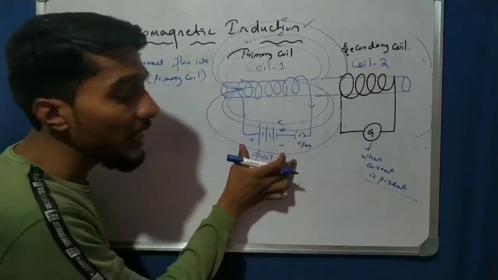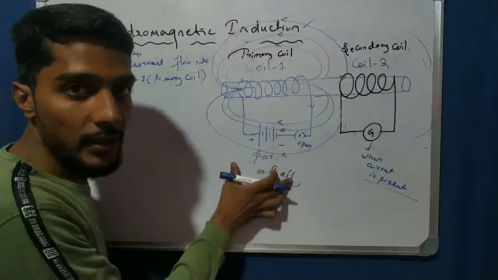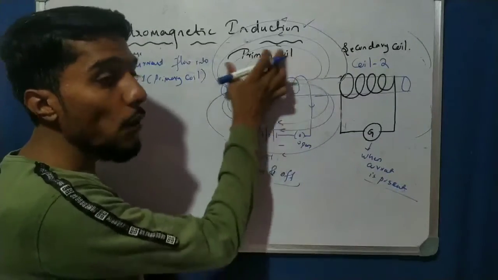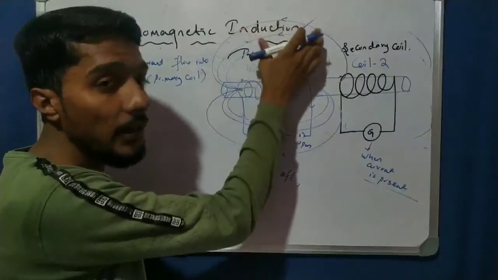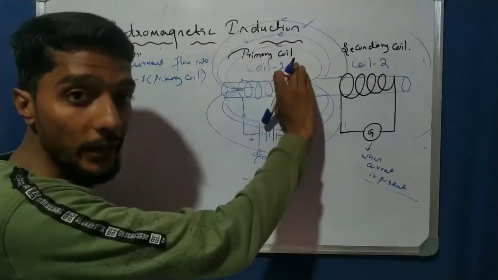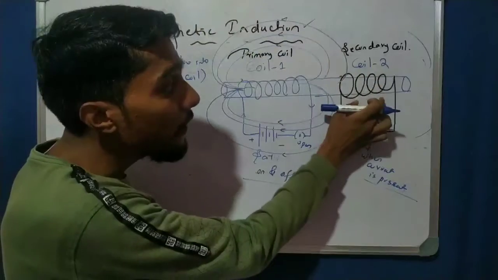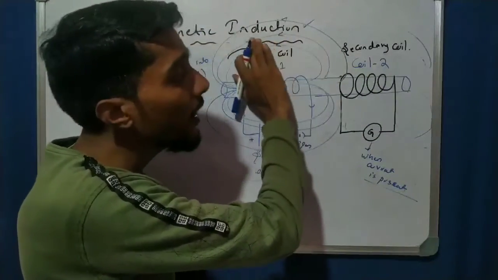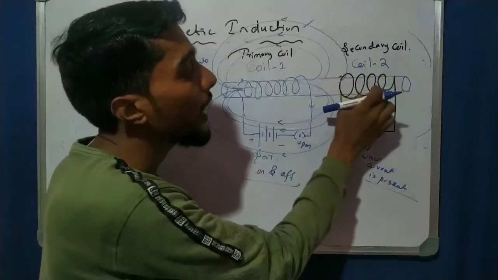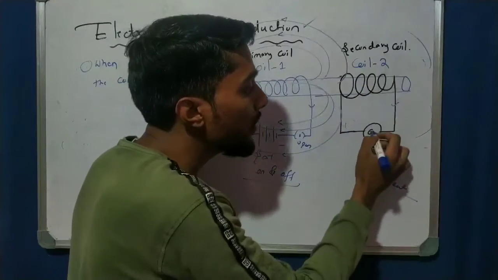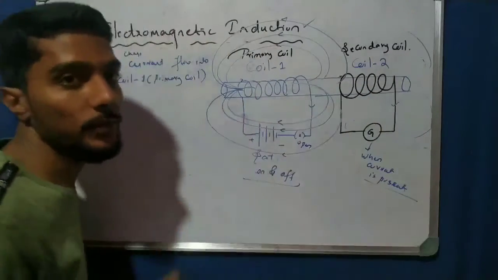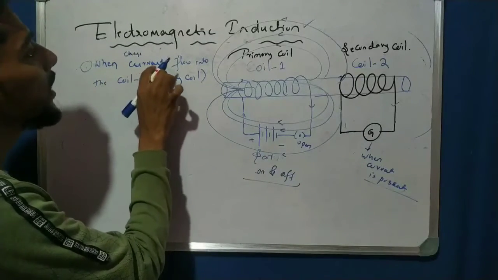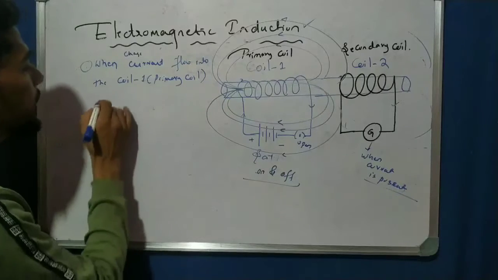So in the place of a magnet, I use the current. Whenever current is flowing in the conductor, coil 1 produces a magnetic field, and the coil 1 magnetic field is connected with coil 2. This moving, changing magnetic field is responsible for the current flowing in coil 2, and this G shows deflection, right? So when the changing current flows into coil 1,